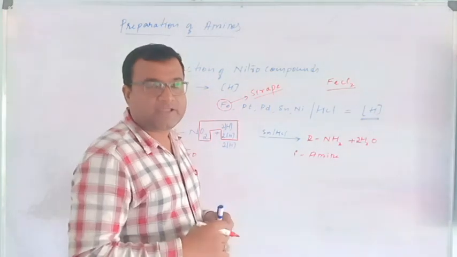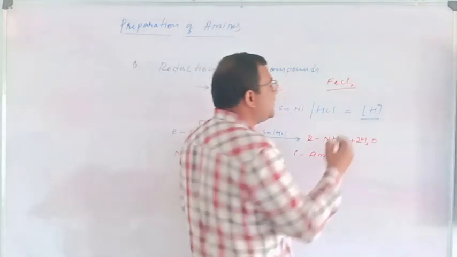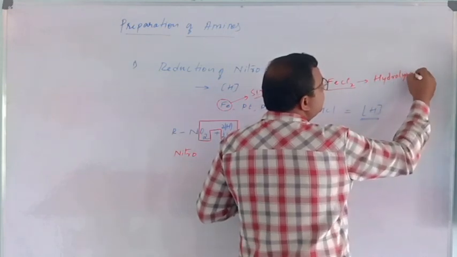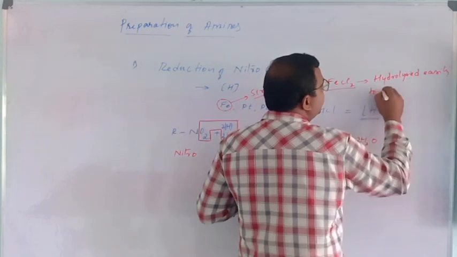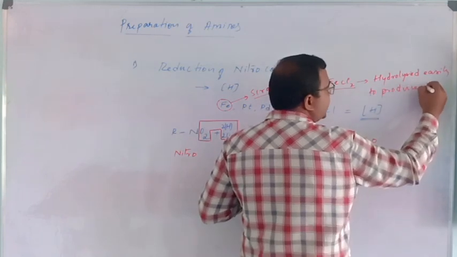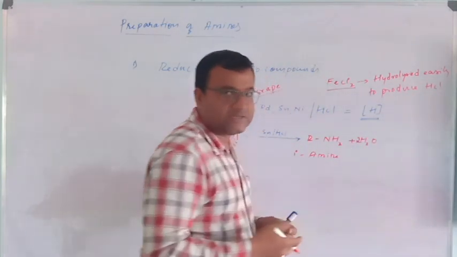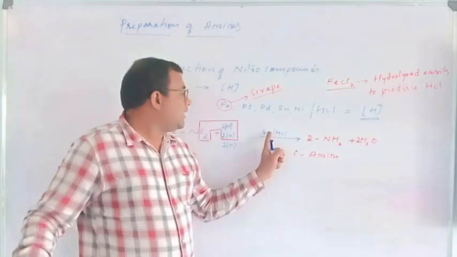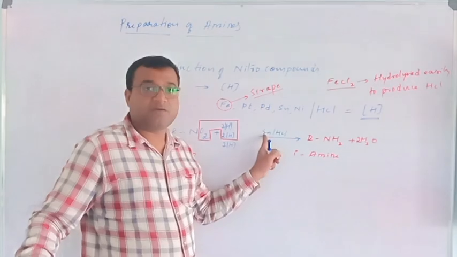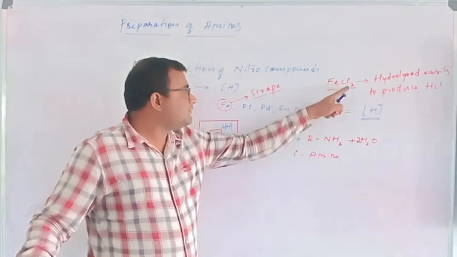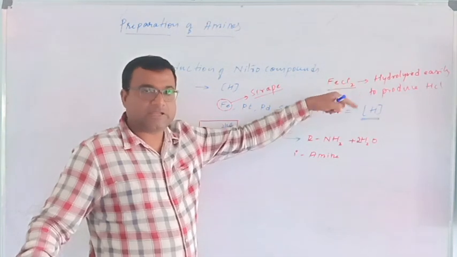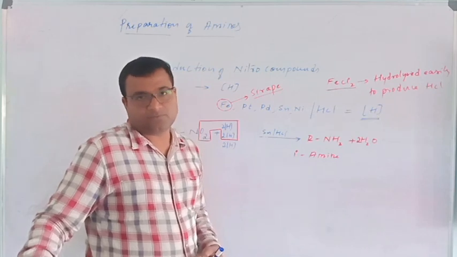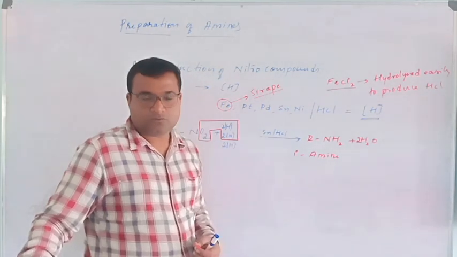This ferrous chloride gets hydrolyzed easily to produce HCl again. I have taken Sn/HCl, but Fe/HCl is most favorable. It produces excess HCl so that the reaction becomes faster and the yield will be more.